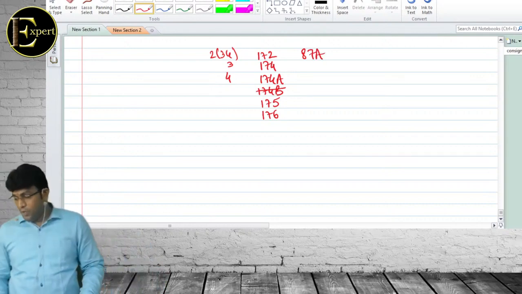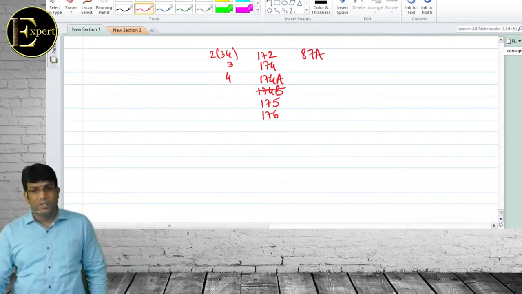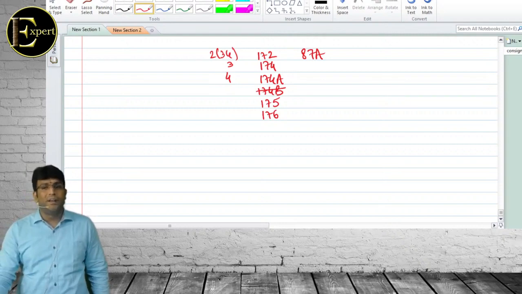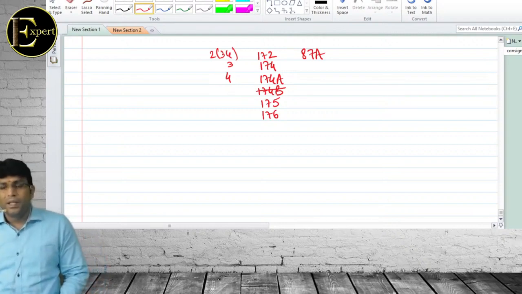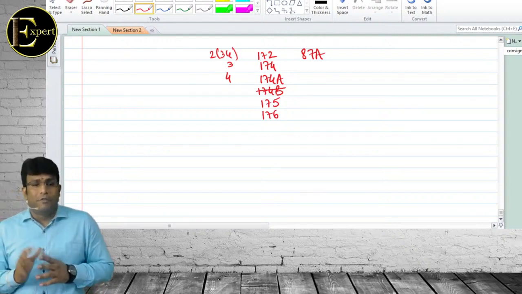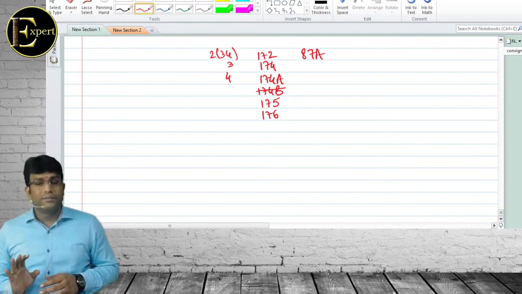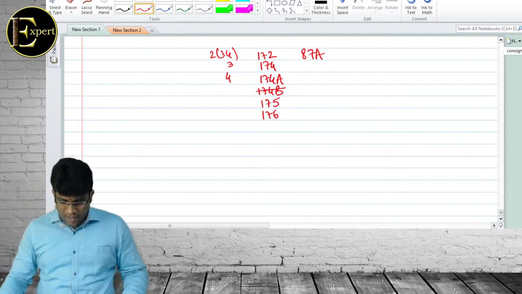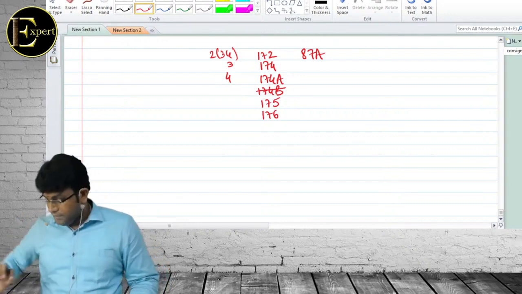87A. Rebate. Rebate is only for what, sir? Resident individual whose total income does not exceed. How much is rebate? Tax payable or 12,500, whichever is lower. So getting clarity? Exactly. What is section 288A?